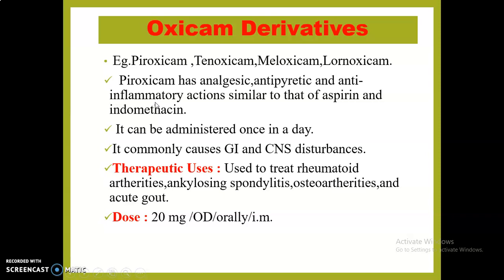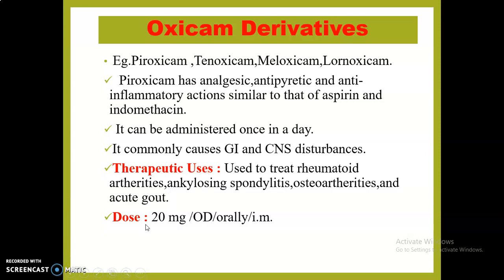But advantage over the aspirin: it has similar actions like aspirin but is superior in that a single dose is sufficient. It can be administered once in a day due to its prolonged duration of action. Its adverse effects are commonly GI and CNS disturbances. GI disturbances like nausea, vomiting, diarrhea, etc. Therapeutic uses: used to treat rheumatoid arthritis, ankylosing spondylitis, osteoarthritis, and used in treatment of gout.